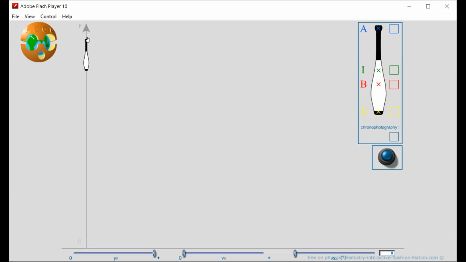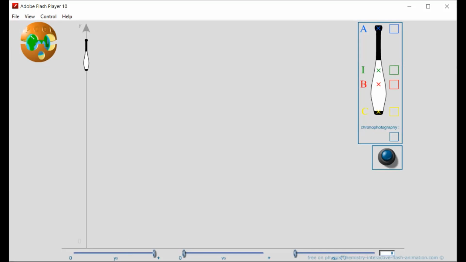It is the juggling club. By this, we analyze the projectile motion of the juggling club.